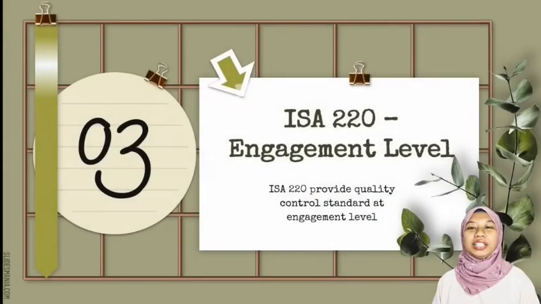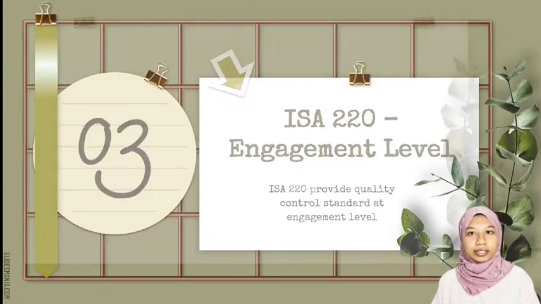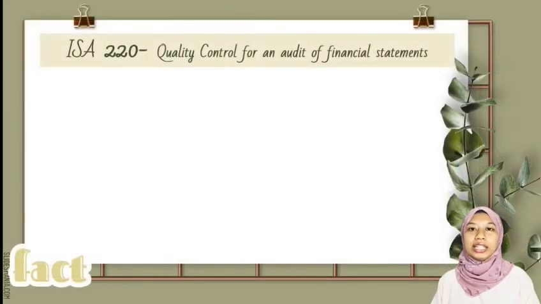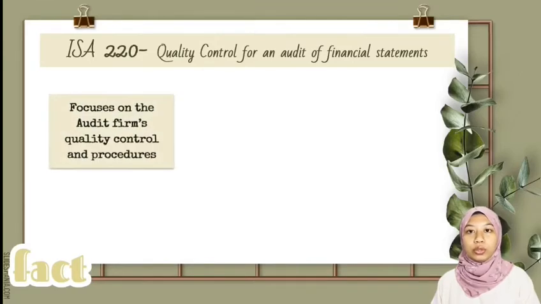Next, I will continue with the third subtopic, ISA 220 at the engagement level. The auditing standard ISA 220, quality control for an audit of financial statements. This auditing standard focuses on the audit firm's own quality control procedure.